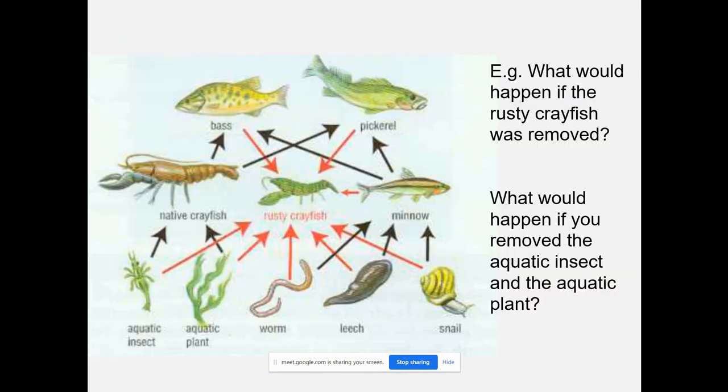So what would happen if the rusty crayfish was removed? Just imagine if the fish is removed from this system. What would happen if you remove aquatic insects and aquatic plants? If we remove the aquatic plants from the aquatic ecosystem, the food chain will not survive there, because in the sea also, producers are the primary source of energy.